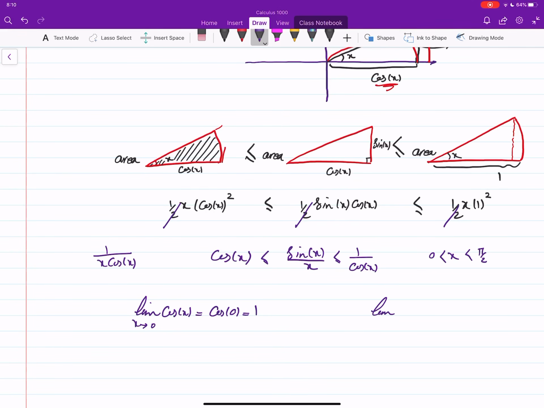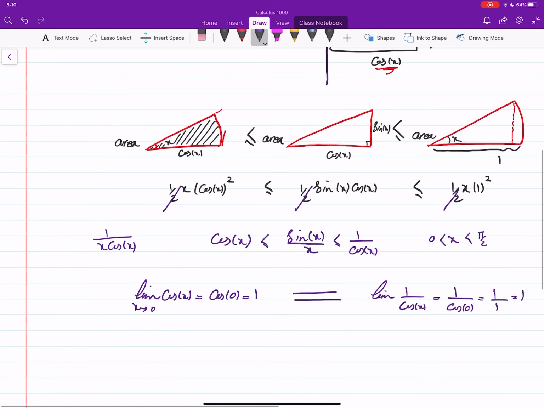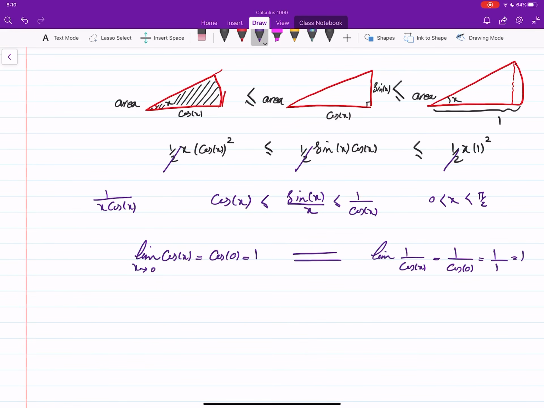The limit of the greater function is again continuous at 0, so it is 1 over cosine 0, which is 1 over 1, and that's 1. The lower function and the upper function have the same limits, and then the squeeze theorem comes in.